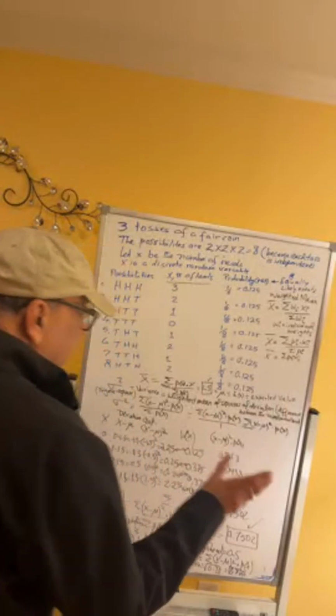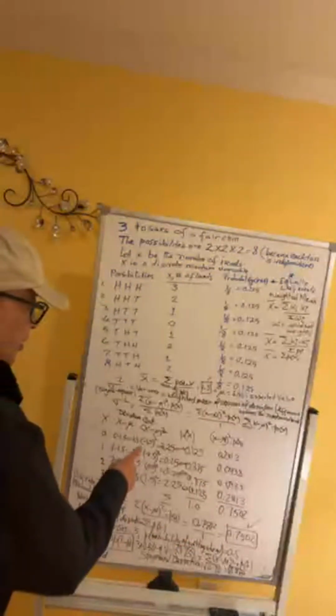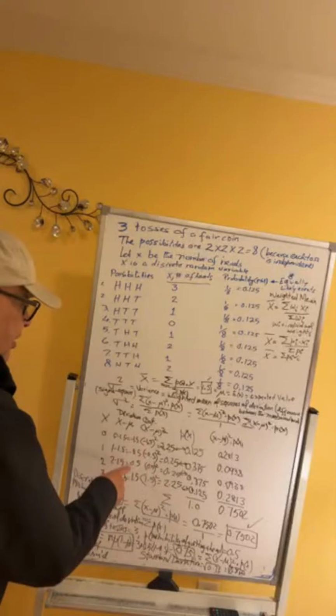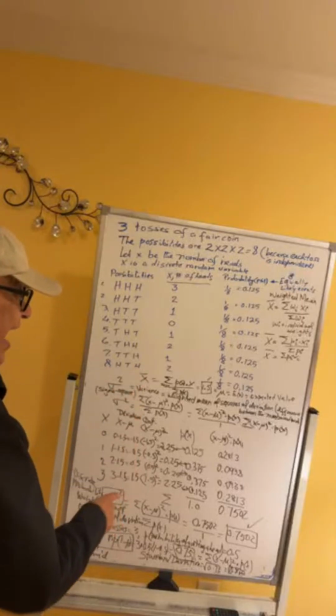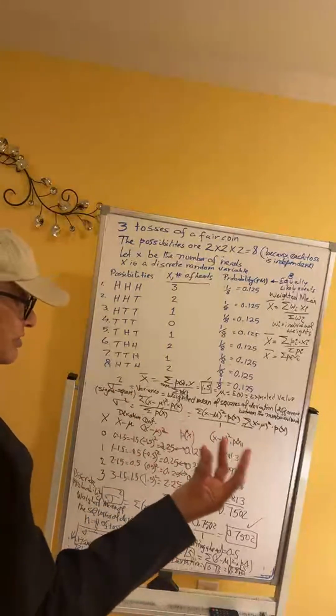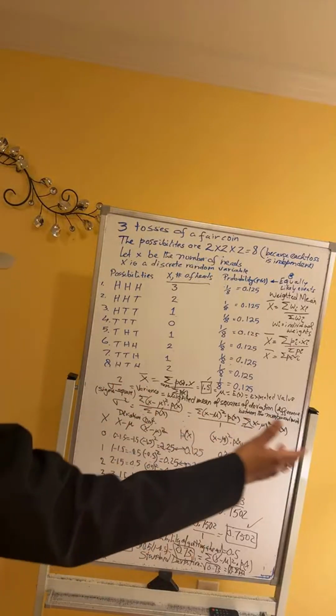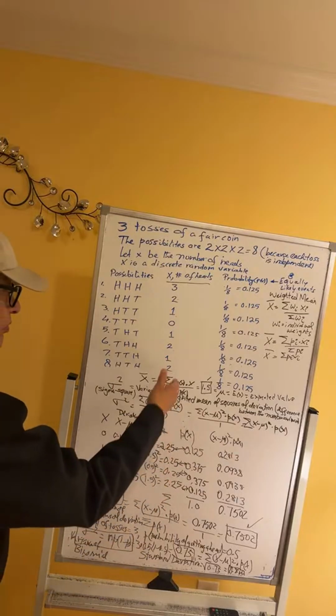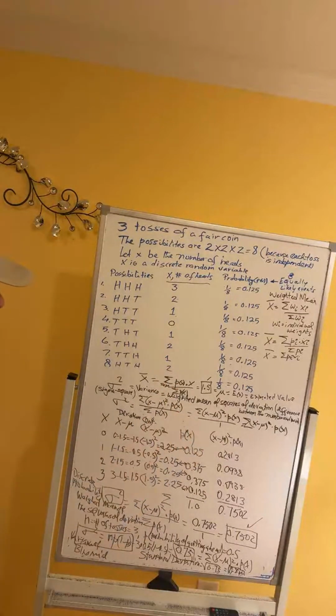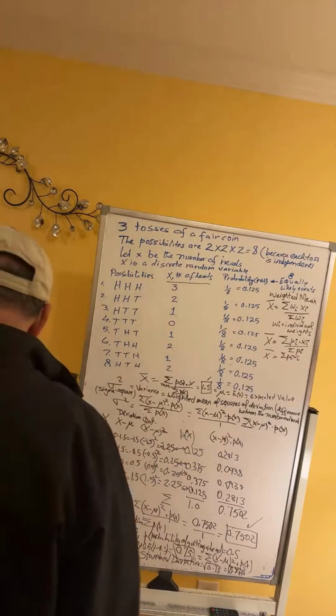Point to remember here is that the variance is a weighted mean of the squares of the deviation from the mean. Why did we square the deviation from the mean? Because some of the deviations are negative, some are positive. If we add just the deviations, we will get 0. Hence we square them. In that case, the negative deviations become positive. Then you take the squares of the deviation multiplied by the corresponding probability.